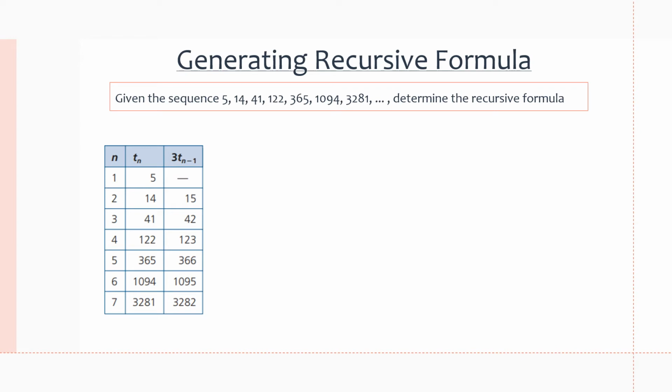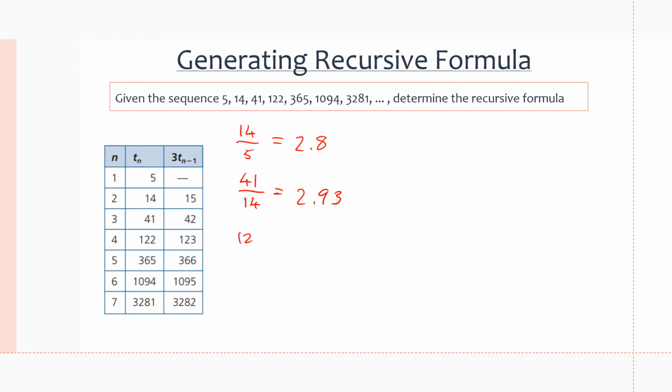Now to check if it's geometric, we take the ratios from one term to the other. So if we divide 14 by 5, we'll actually get a decimal. 14 divided by 5 is going to give us 2.8. If we do 41 divided by 14, it's going to equal 2.93.